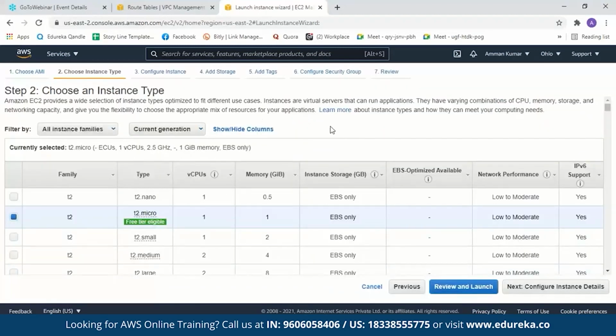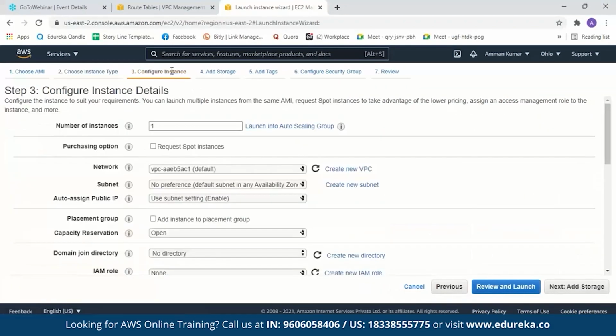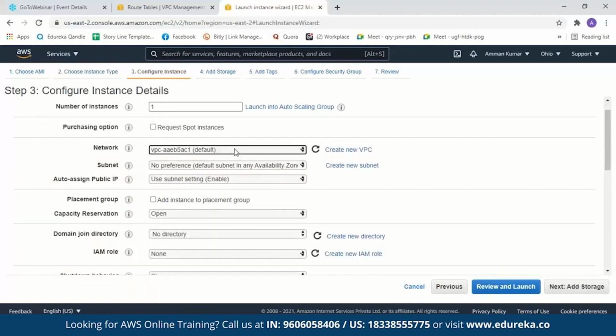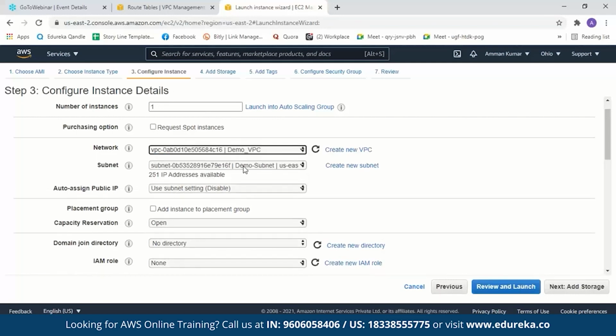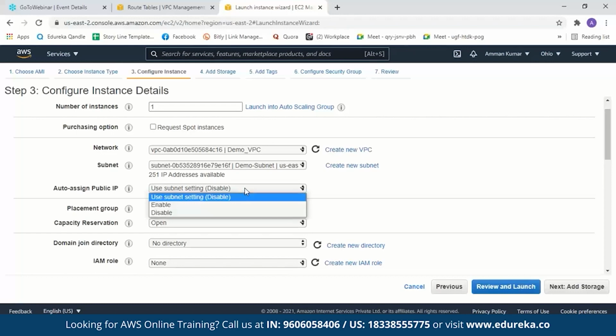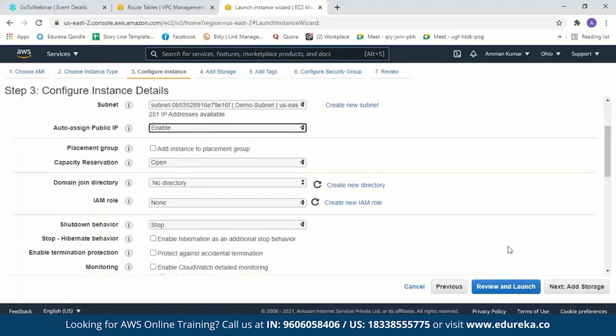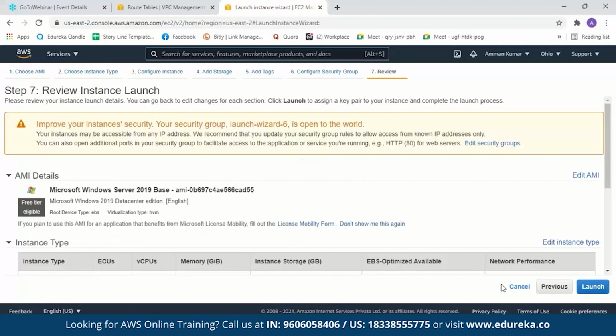Now I'll select this instance and then go to configure instance. Here under network, I'll remove the default VPC network and set my network. I'll change the subnet also. And we also have to change auto-assign public IP to enable. We will enable this to create a public IP. After this, we'll make no changes and go to review and launch.